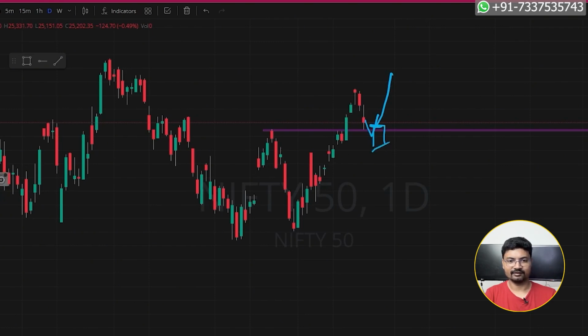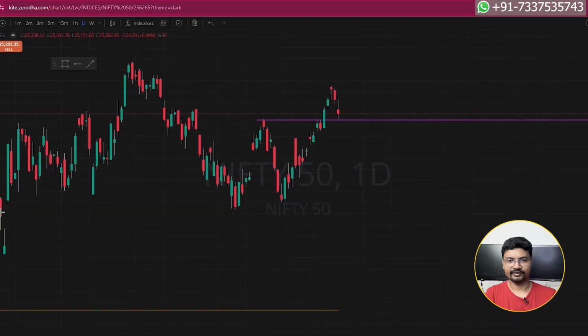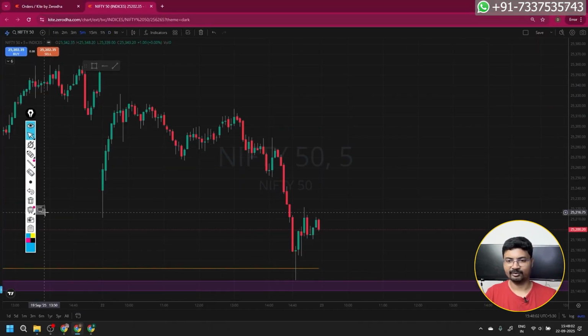If it closes above this level, and as of now Nifty closed above this level, there may be one more breakdown, and by end of the day it may close higher, and from that point it may go higher. Let's see what is going to happen, and let's create our plan by marking important levels.